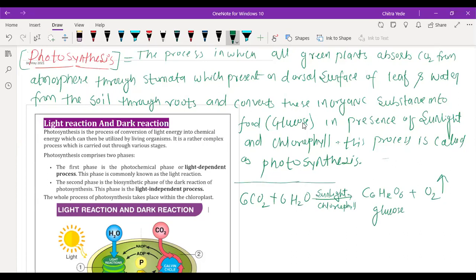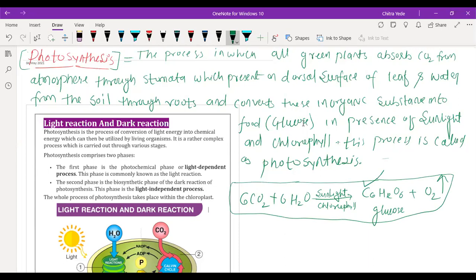Okay, understood the process of photosynthesis? We have already discussed in the nutrition part. In the first part of the nutrition we have discussed about photosynthesis also. So this is the photosynthesis process and this is the photosynthetic reaction. Understood, beta? Everyone?